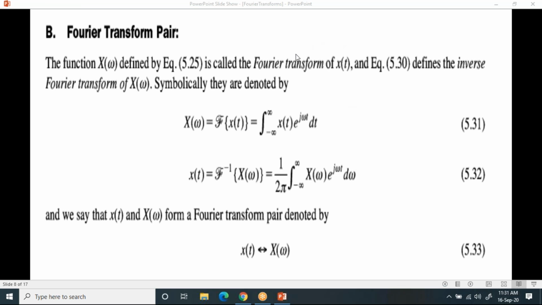Your signal x of t is in the time domain. When you apply the Fourier transform, you are going to get the frequency domain or omega domain, which you can write as X of omega or X of f. And the inverse Fourier transform of X of f, you can write as x of t. Now please try to understand. At this time, I would like to tell you one important point.